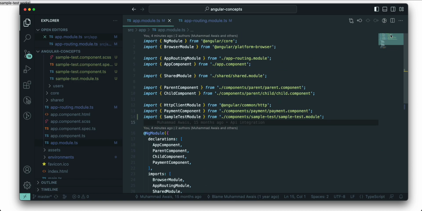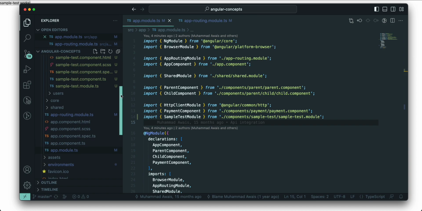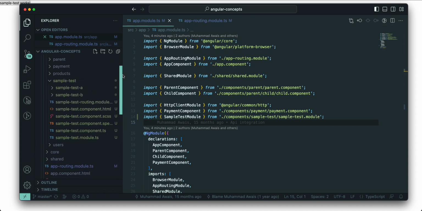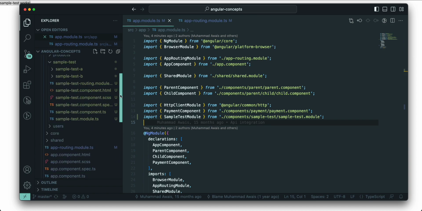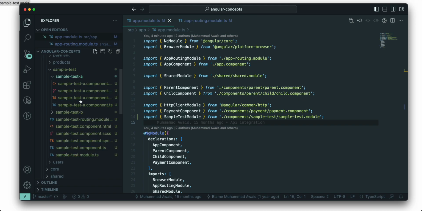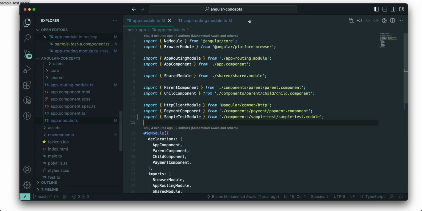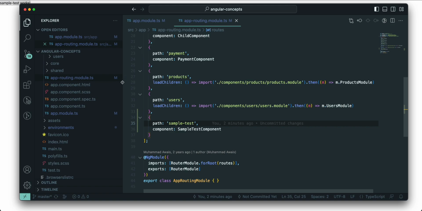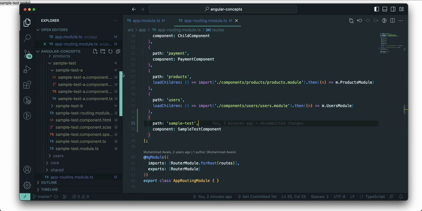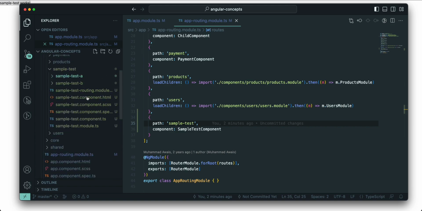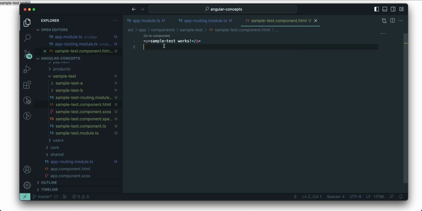Also, this is the way to create your sample module and component. Assuming sample test has started working, now I want to use this sample test A. This is the selector for this component. If I open this one, inside the sample test component, this is my main component, which has been running on the browser.